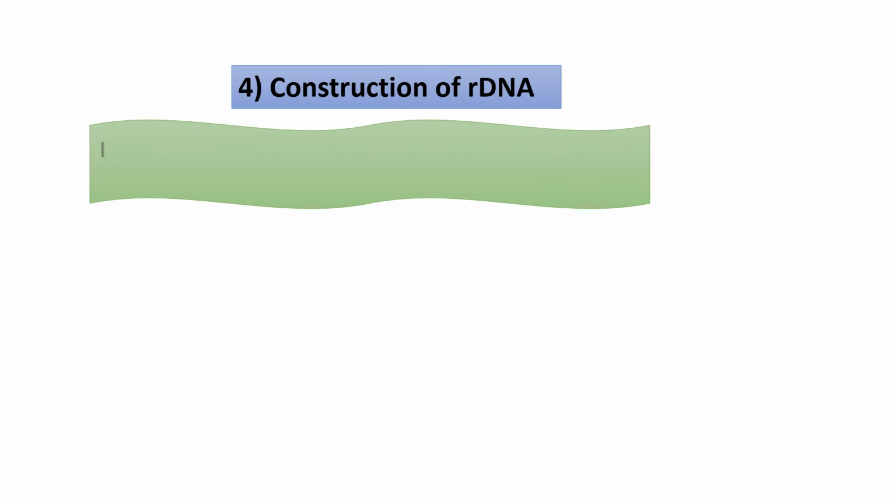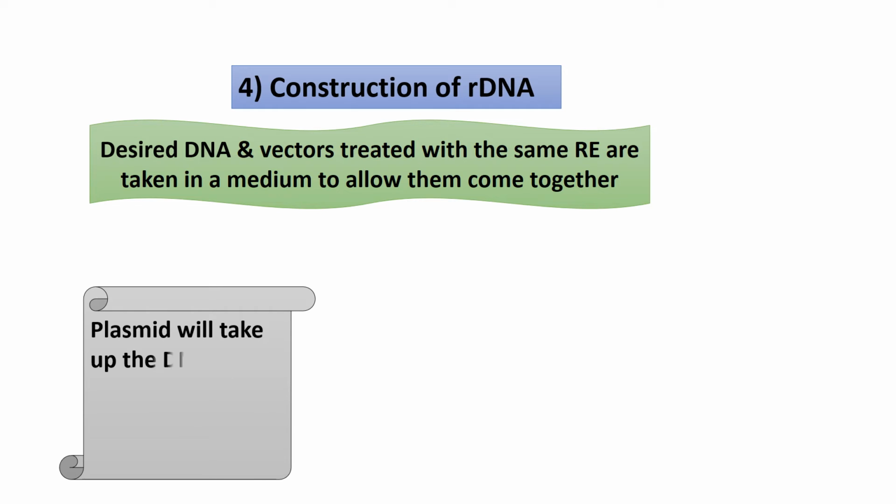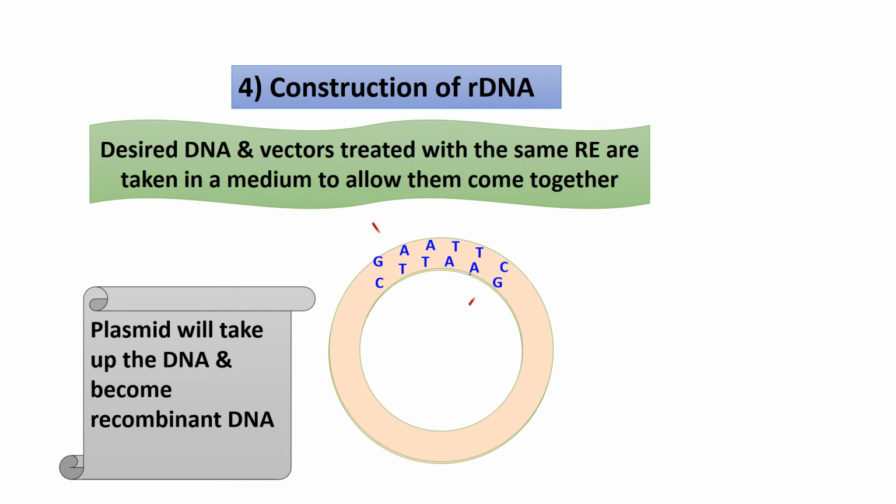Next is construction of recombinant DNA. The gene which has been multiplied by PCR is now the desired gene, the desired DNA, and vectors are treated with the same restriction endonuclease, taken in a medium to allow them to come together. So the plasmid will take up the DNA and become recombinant DNA. Here is a plasmid which will get cut with the help of restriction endonuclease, and then that particular place will be occupied by the foreign gene.